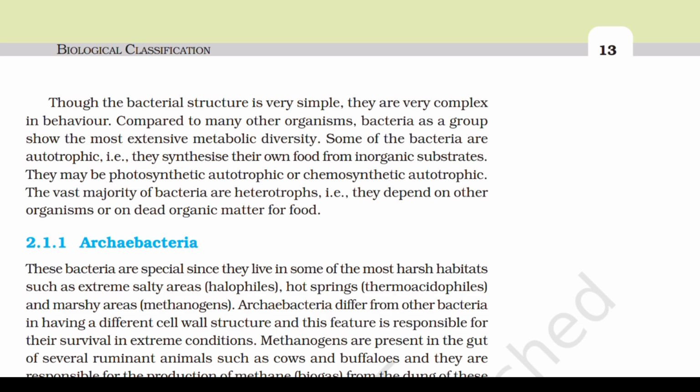Some of the bacteria are autotrophic, that is, they synthesize their own food from inorganic substrates. They may be photosynthetic autotrophic or chemosynthetic autotrophic. The vast majority of bacteria are heterotrophs, that is, they depend on other organisms or on dead organic matter for food.